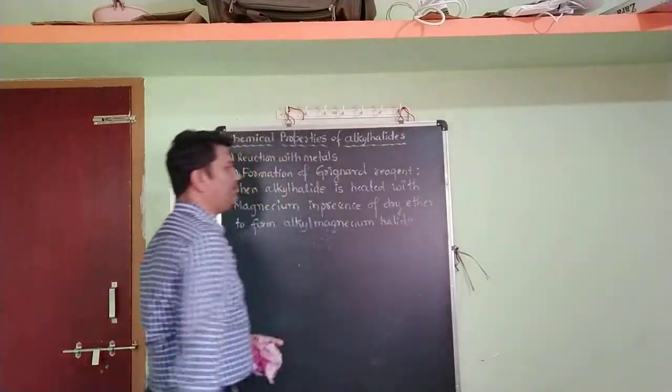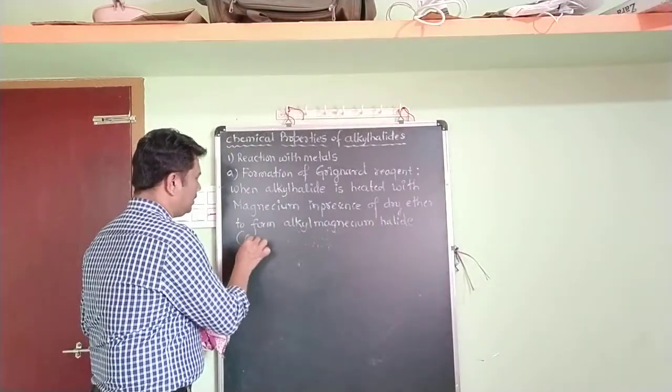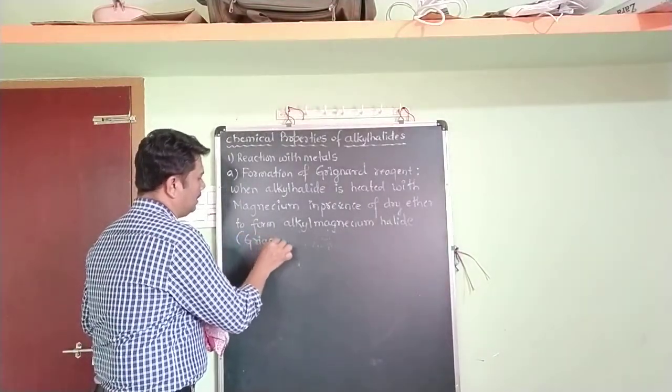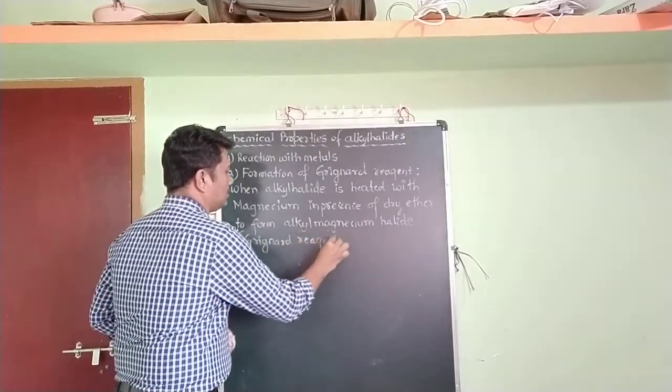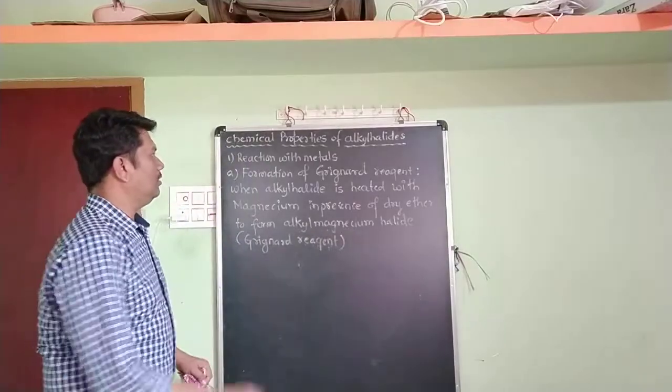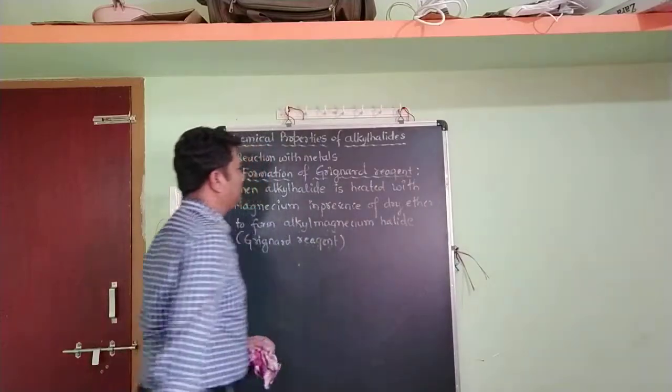And this alkyl magnesium halide is also called Grignard reagent. So this is the statement, formation of Grignard reagent.